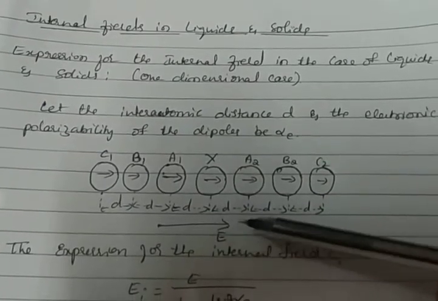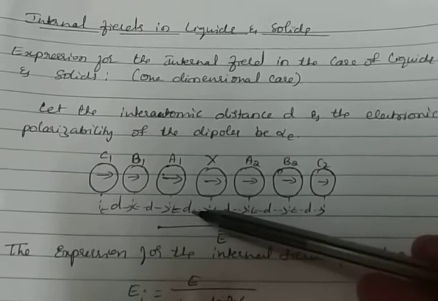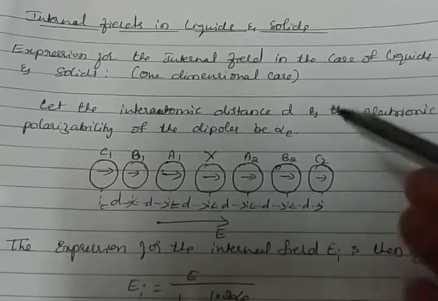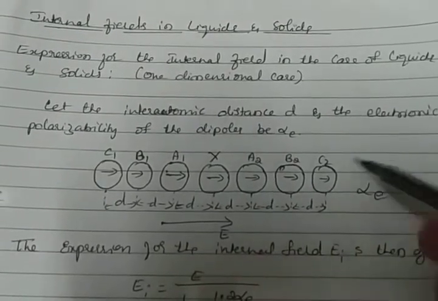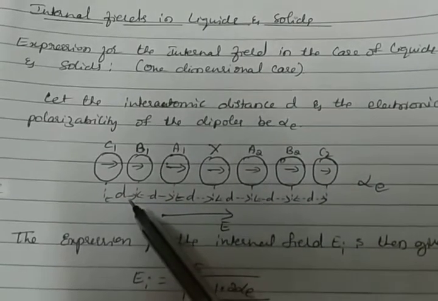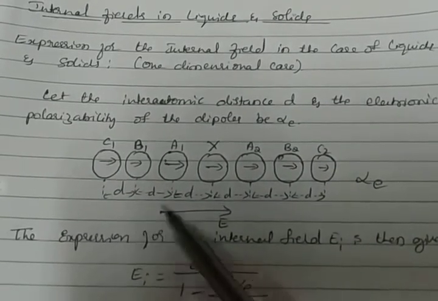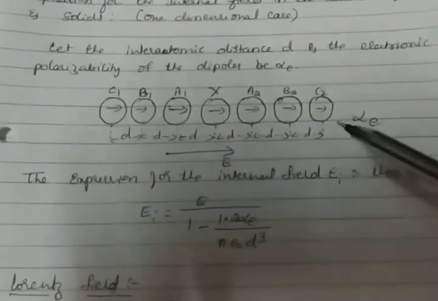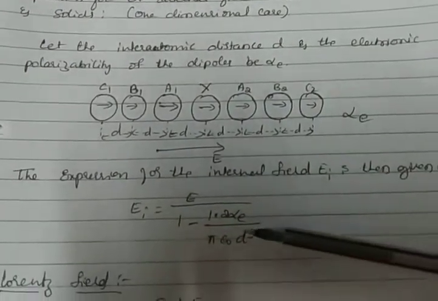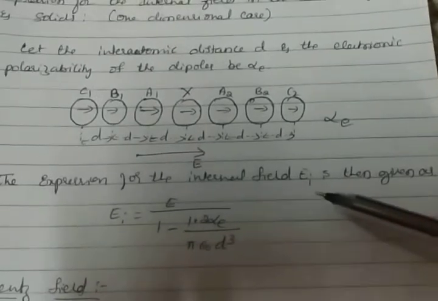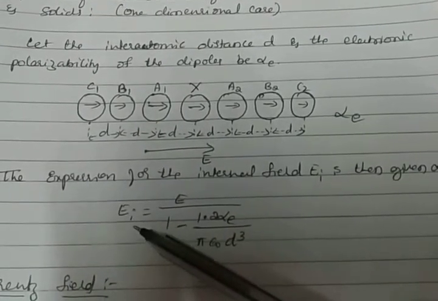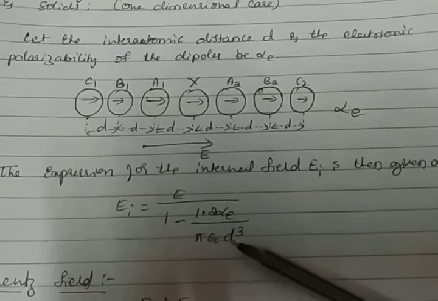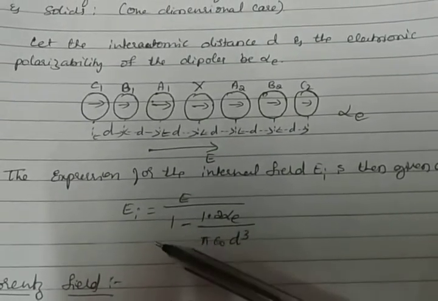Let D represent the interatomic distance, and the electronic polarizability of the dipole be alpha E. Based on this explanation, the expression for the internal field E_I is given as E_I equals E divided by (1 minus 1.2 alpha E by pi epsilon naught D power 3). This is the expression of the internal field.